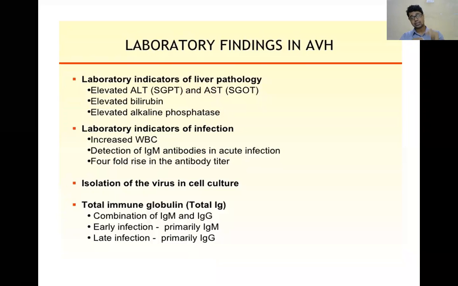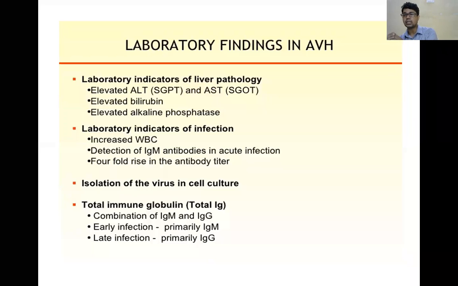So when there is damage or your hepatitis is of long duration, the production or synthesis of this albumin decreases. When the albumin decreases to less than 3.5 gram percent, it means your liver has entered the chronic stage. Your hepatitis has now entered the chronic stage. Like this there is globulin, but globulin is not a specific marker of synthesis.